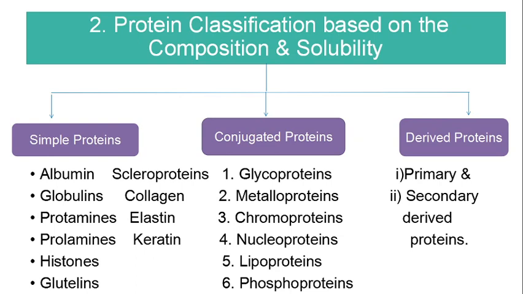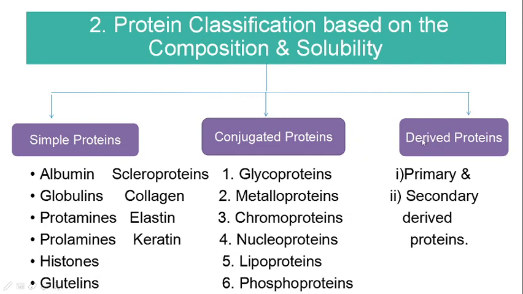Nucleohistones from glandular tissues are also an example. So all these come under the group called conjugated proteins: glycoprotein, metalloprotein, chromoprotein, nucleoprotein, lipoprotein and phosphoprotein. Conjugated protein is also called complex protein.